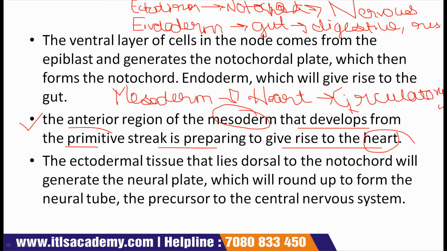This is how the process of gastrulation forms all three germ layers, and further these three germ layers are responsible for the formation of all types of organs in our body.